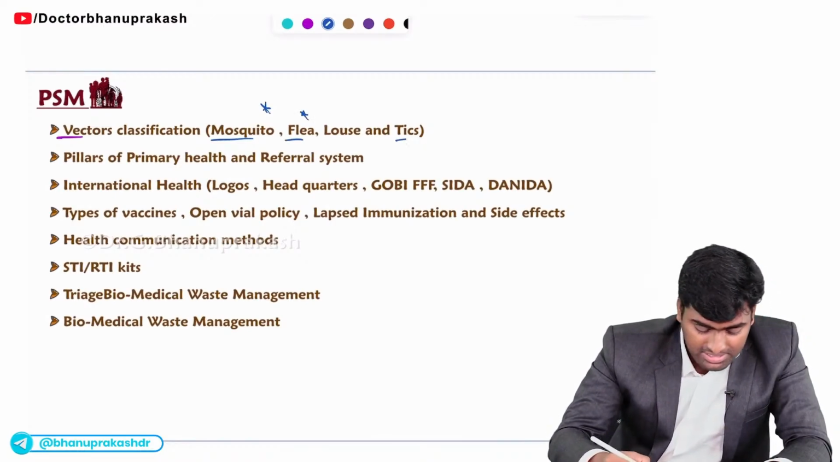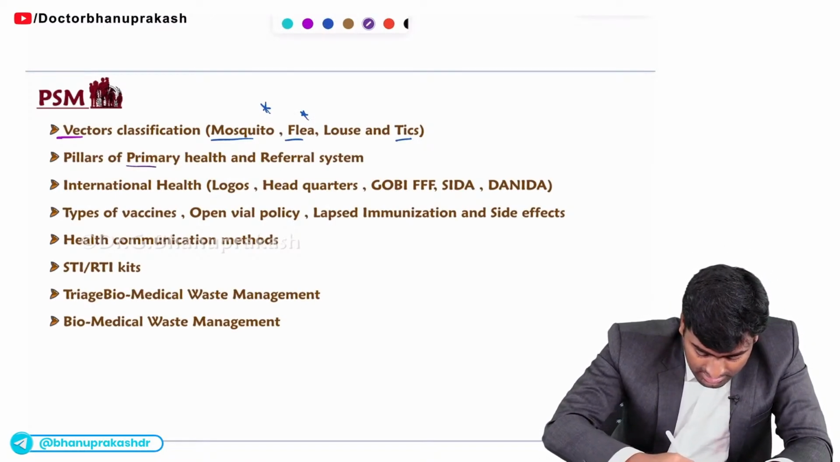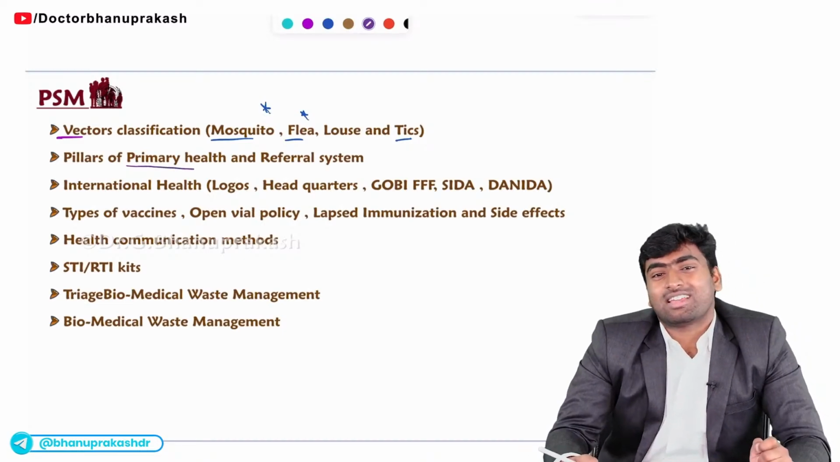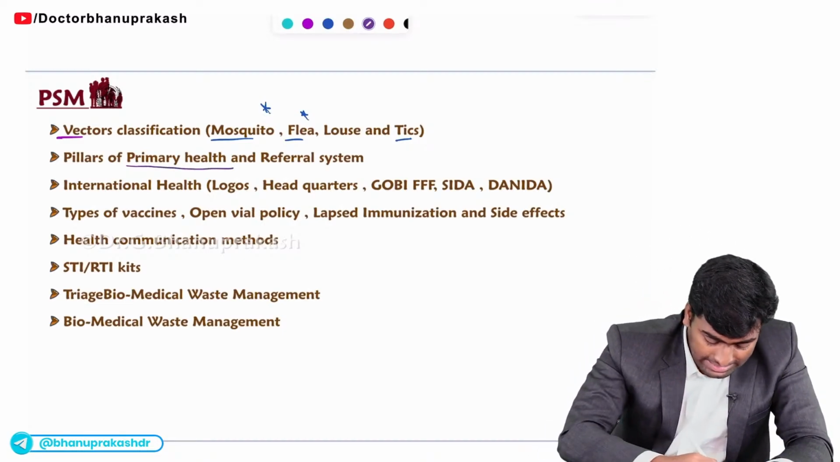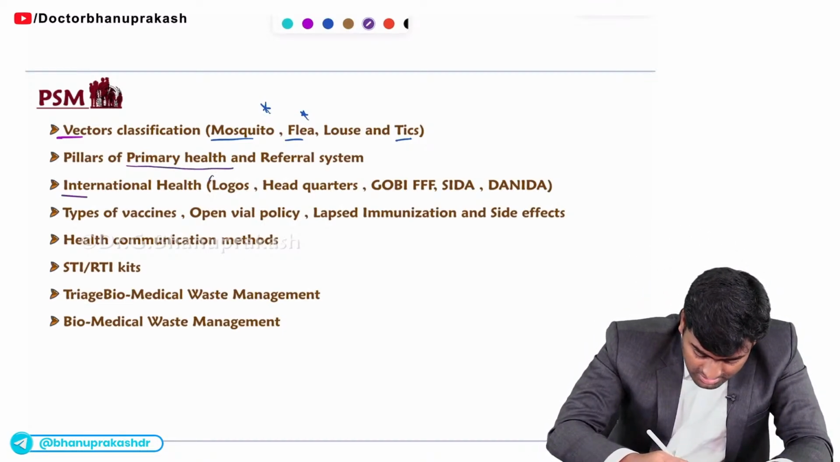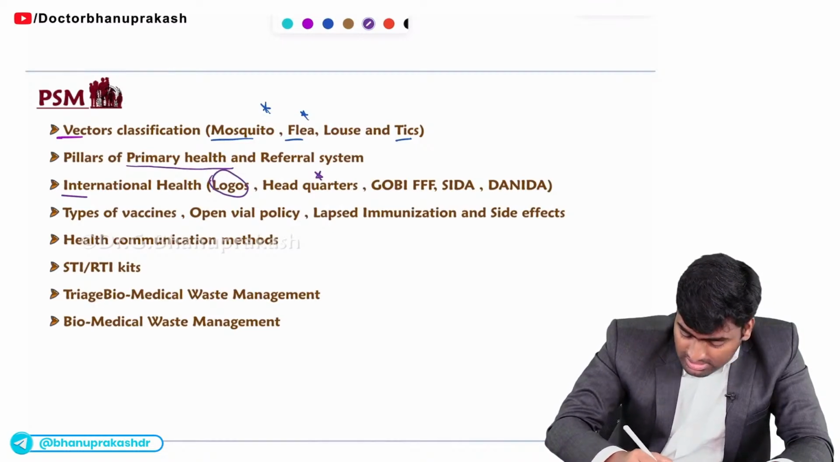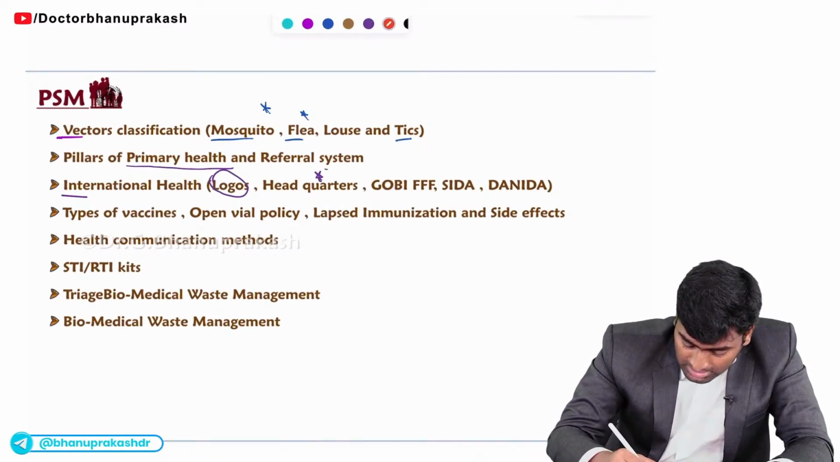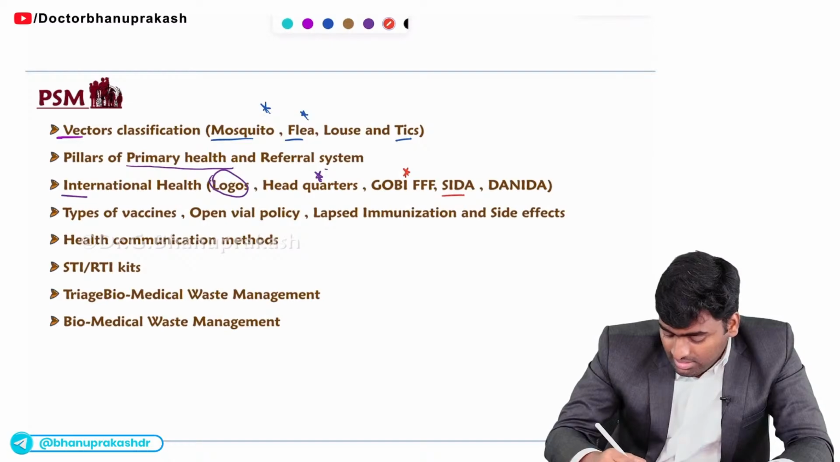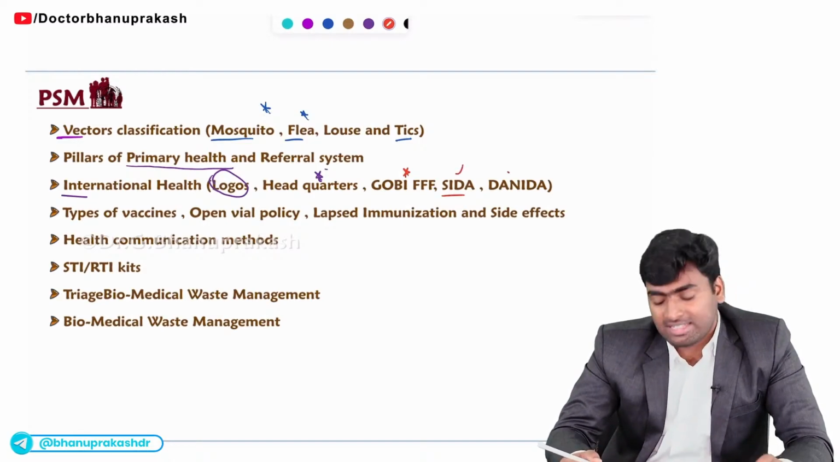Fine. And about primary health, they ask about the pillars and its referral system also. Fine. And in international health, you need to know about the logos, headquarters and just a few campaigns like Gobi, FFF and a few more institutions like SIDA and DANIDA.